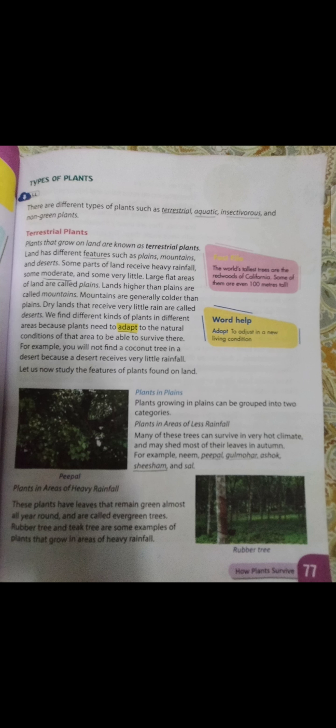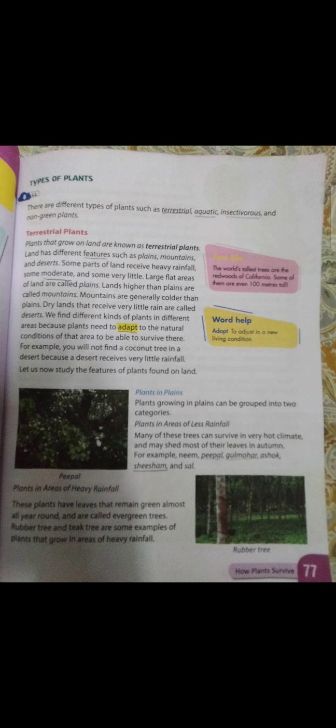Now, the different types of plants in the different areas need to adapt to the natural conditions of that area to survive. If I give you an example, then the coconut tree cannot be planted over the desert because it needs more rainfall. That is why it is located near the seashore.